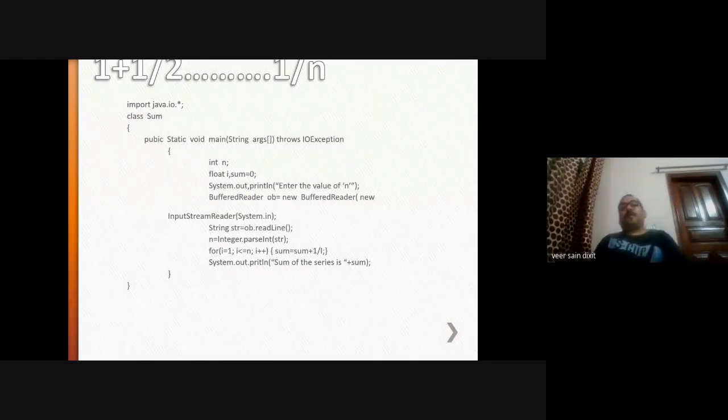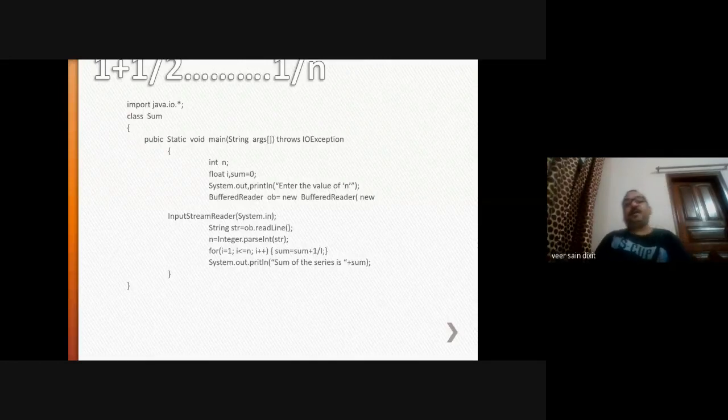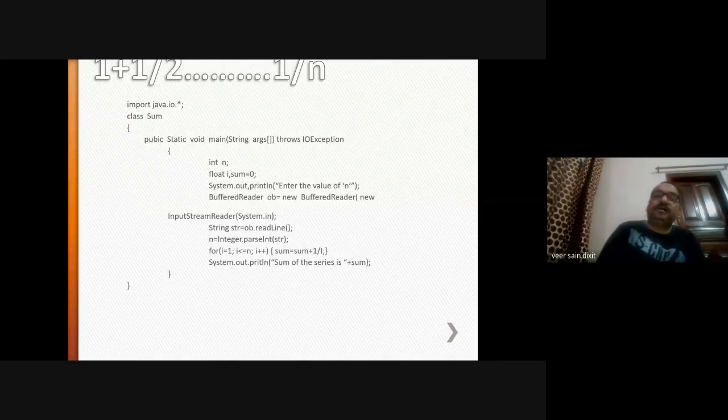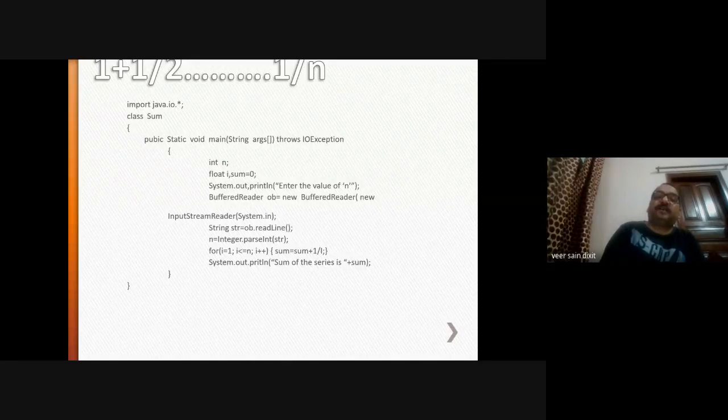Now, we have to compute the sum of the series up to n terms. That's why we have taken a variable n, which is of type integer. We are telling the compiler that n is a variable of type integer. Here, sum and i are both variables, and the type of both these variables is float. It means that both will take 8 bytes of storage. Here n is of type integer. In Java, it will take 4 bytes of storage.